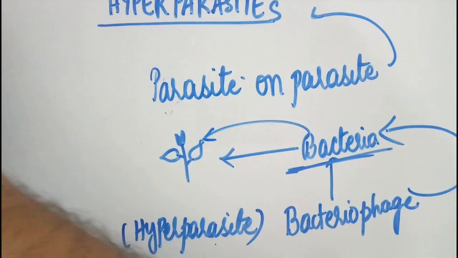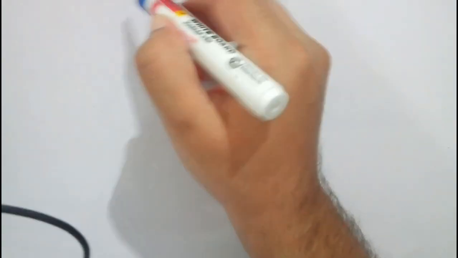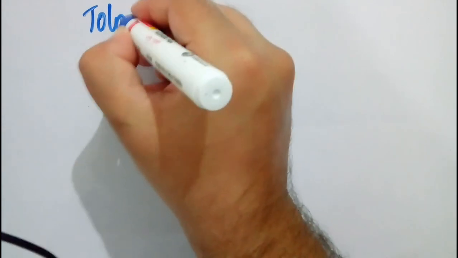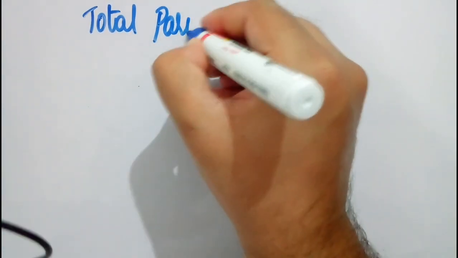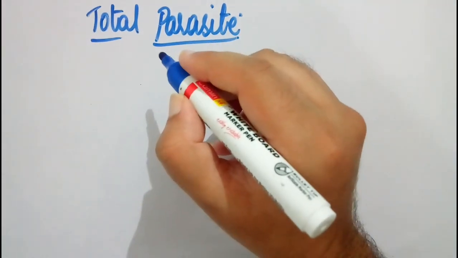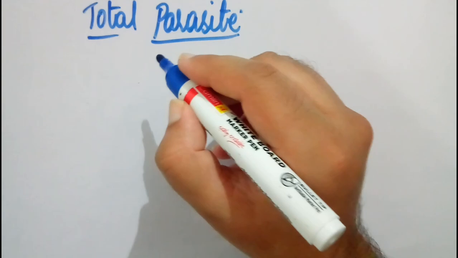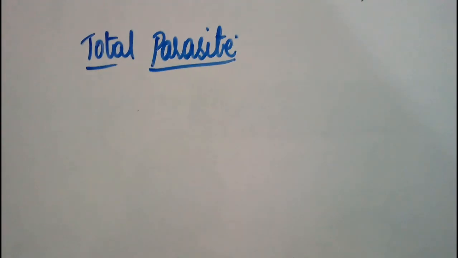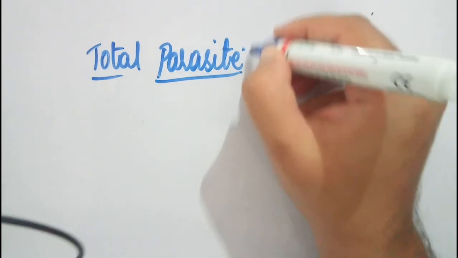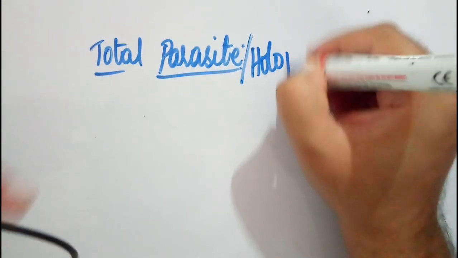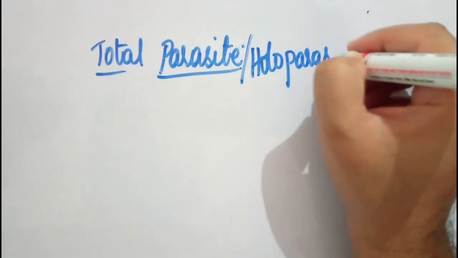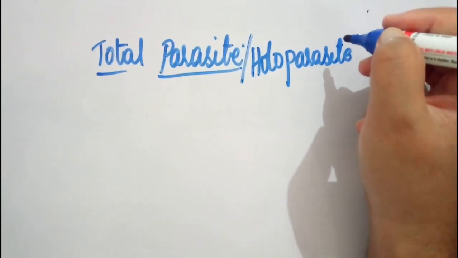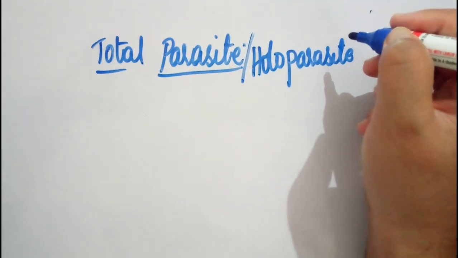Next, let us move forward and see one more kind of parasitism, which is called total parasites. Now what is this total parasite? If a parasite is depending upon the host for everything, for its food, for its shelter, then such parasites we call total parasites. Total parasites are also called holoparasites.